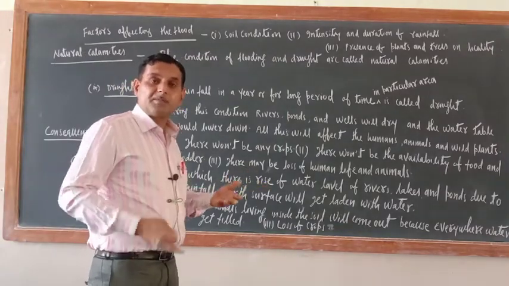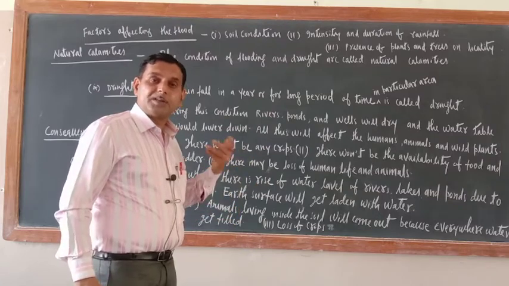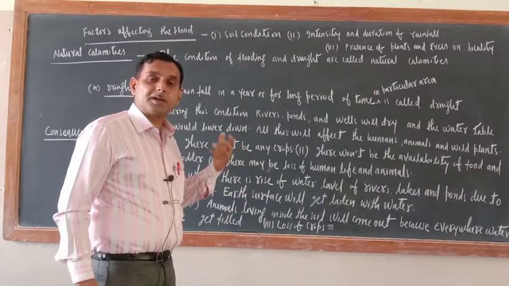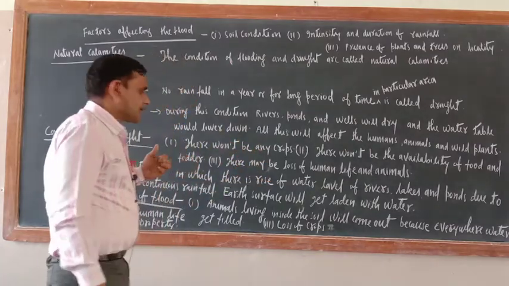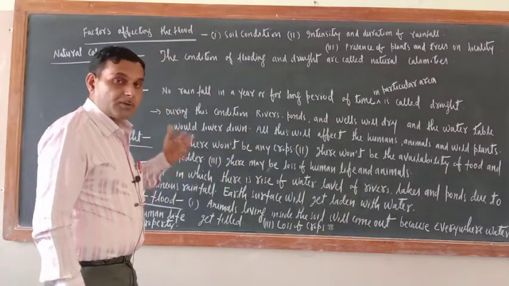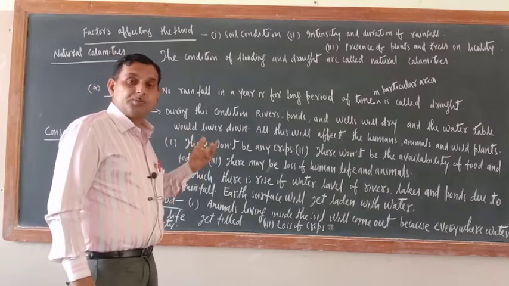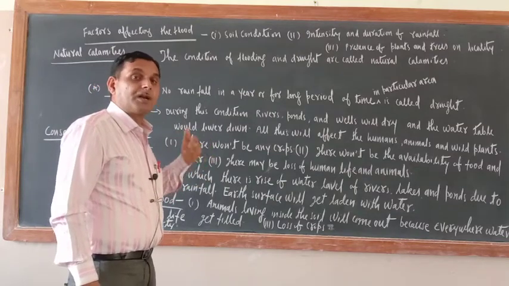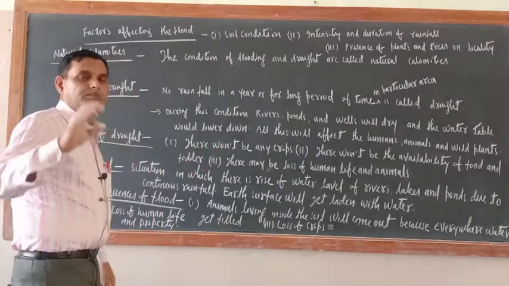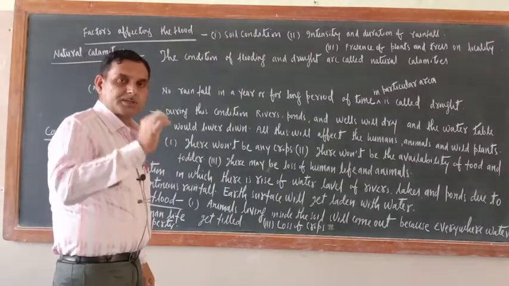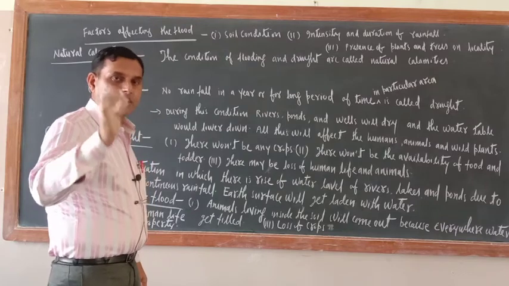Plants can only grow when they are getting a sufficient amount of water. If they do not get water, they will not survive. So drought is not only harmful for humans or animals, it is equally harmful for plants. All categories of plants: herbs, shrubs and trees.